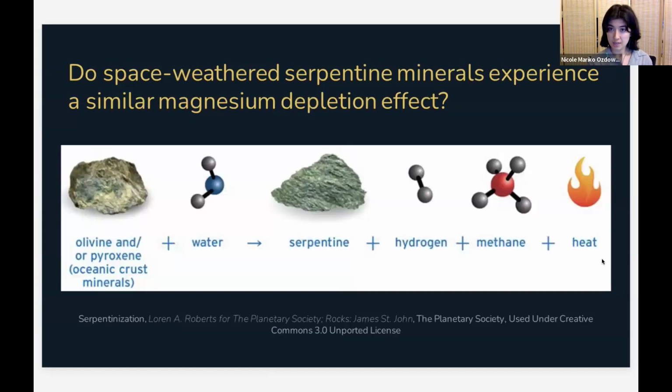So this study would like to expand on Contando et al.'s 2008 study and see if space-weathered serpentine minerals, a type of phyllosilicate, experience a similar magnesium depletion effect. We're especially interested in serpentine minerals because serpentine minerals are derived from olivine through a process referred to as serpentinization. So it wouldn't be unlikely that a serpentine mineral may experience a similar magnesium depletion effect. Next slide, please.